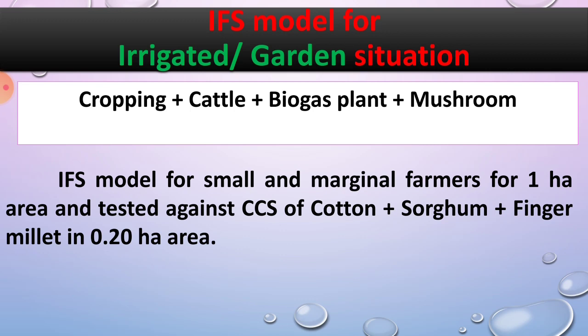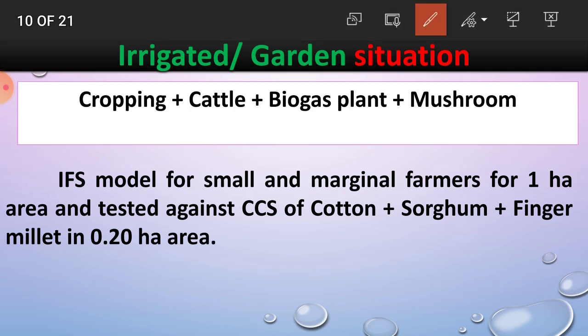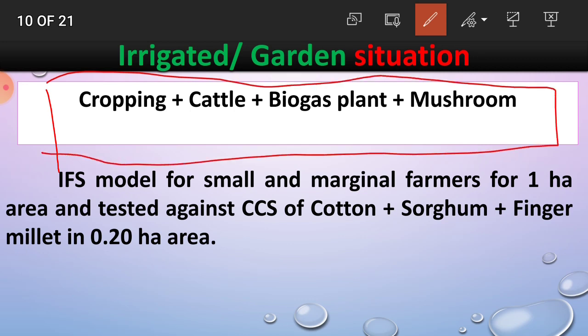And this is the IFS model for irrigated and garden situation: cropping plus cattle plus biogas plus mushroom. You have to select enterprises whose water requirement is more. That type of crops you have to grow in this situation. In the cropping you have to grow crops which require more water, and cattle also require water.